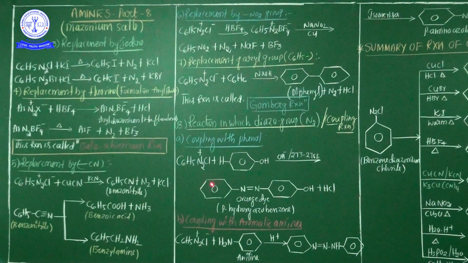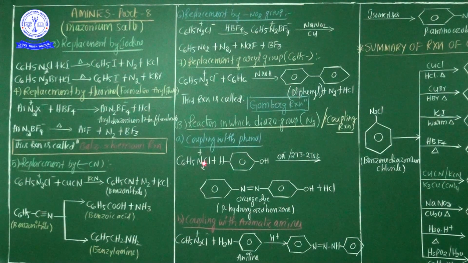So the first one is coupling with phenol. First reaction, coupling reaction with phenol. Now see, benzene diazonium chloride on coupling with phenol in the presence of hydroxide ion in a weakly alkaline medium forms p-hydroxyazobenzene. It's nothing but an orange dye.